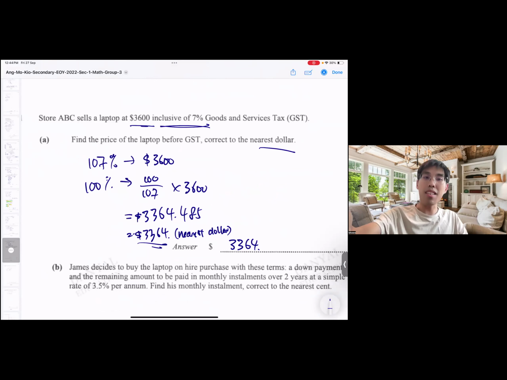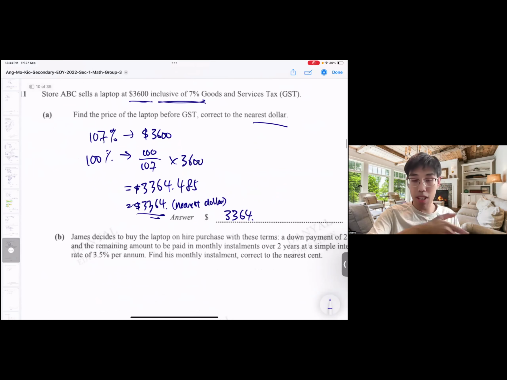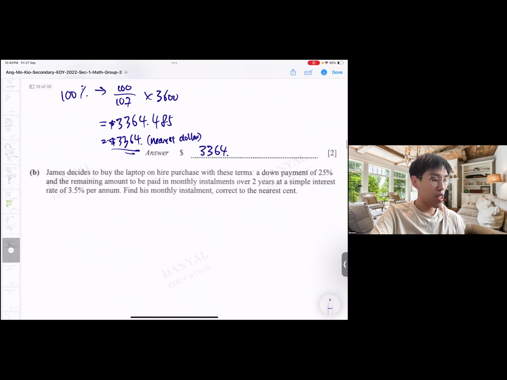The more you use L method, the more you will be used to it. We are good to go. Then it's much more easier already. Okay, next.